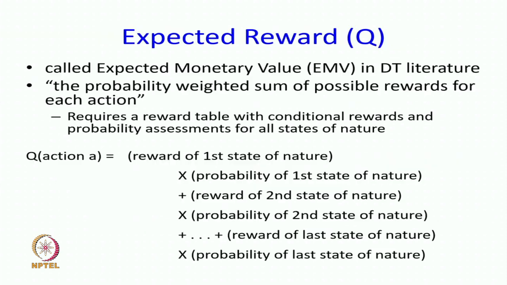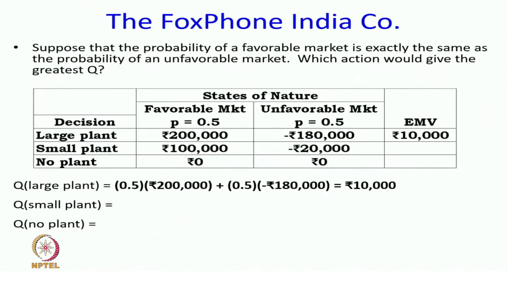I am going to associate the expected reward of an action with the letter Q. Okay. So, Q of an action will be the reward of the first outcome times the probability of the first outcome plus the reward of the second outcome times the probability of the second outcome, and so on and so forth. And so, let us say a priori I did not know much. So, I only said that favorable and unfavorable markets happen with probability 0.5 each.